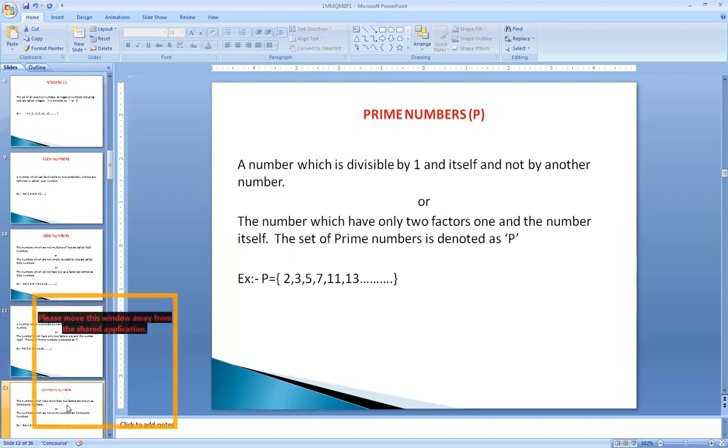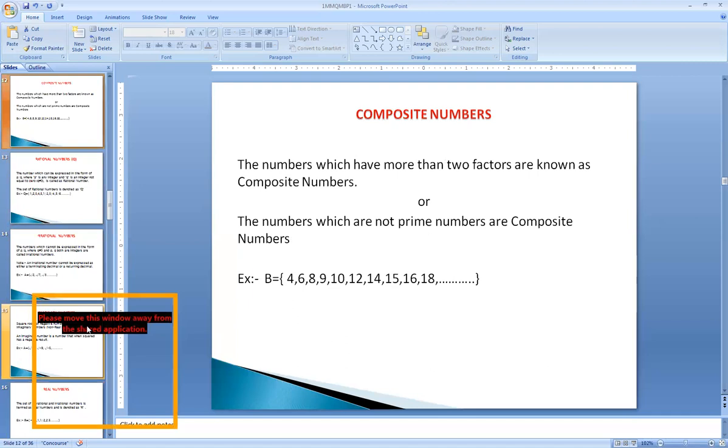The next type of number is called a composite number. Composite numbers are the numbers other than prime numbers. The numbers left over after all the prime numbers are called composite numbers, or the numbers which have more than two factors are also known as composite numbers. For example, when we write the primes 2, 3, 5, 7, the left over numbers will be 4, 6, 8, 9. These are all called composite numbers.